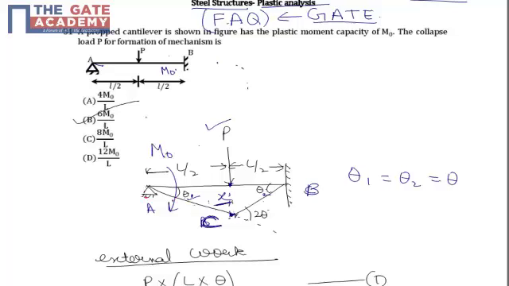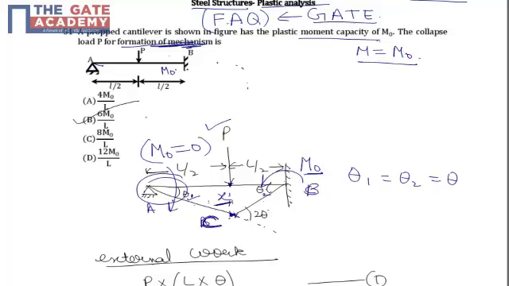But this is a pin joint, so no moment will be generated at the pin joint, so this part will not contribute towards any internal work. The internal work contribution will be because of rotation at C and rotation at B. Since B is also a fixed end, it will be generating some fixed end moments, and at the ultimate collapse load, that is when the mechanism is getting formed, the moment will reach its plastic moment capacity, that is M naught.